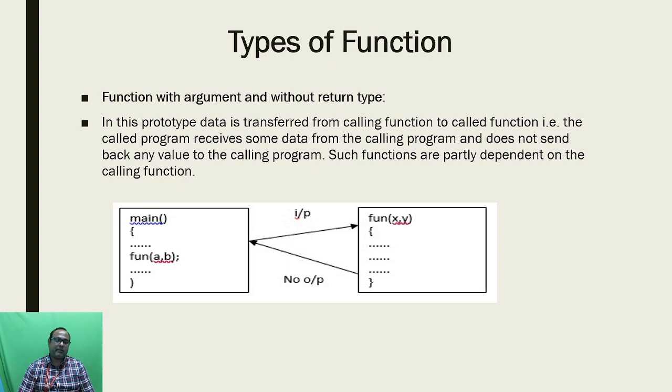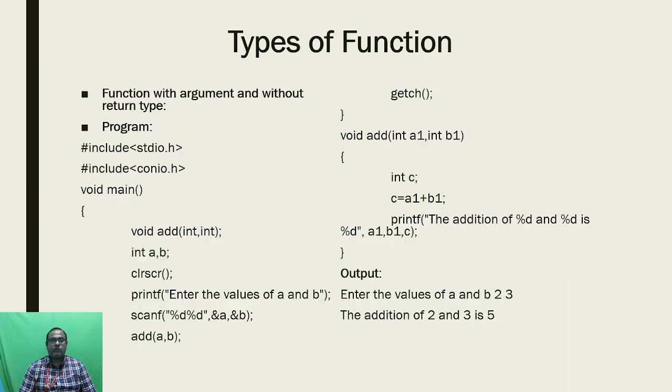Okay, so here this is a diagram for this function with argument and without return type. In it, the input value is transferred to the user defined function, but there is no output data transferred from the user defined function to the main function, that means the calling function. Okay, so here we are mentioning it clearly, and here we are using two arguments inside the function. With the help of these arguments only, the data will be transferred to the user defined function. Okay, so this is an example program for function with arguments and without a return type.